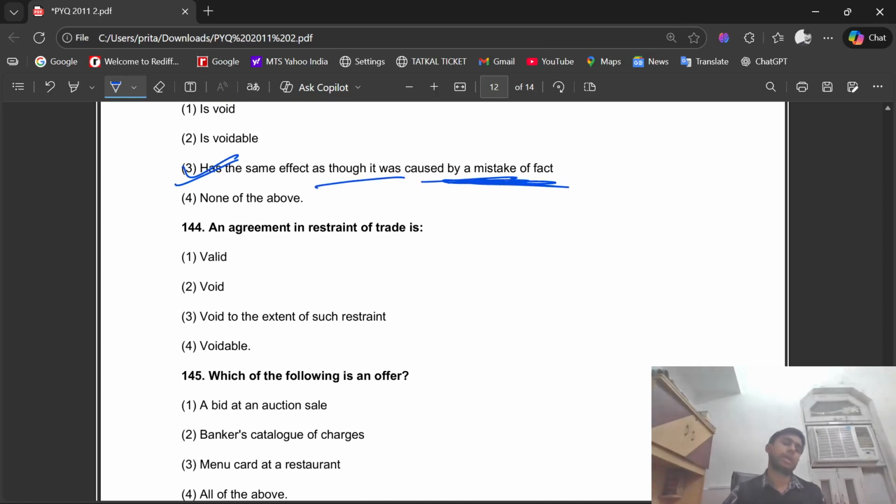Question number 144. An agreement in restraint of trade is void to the extent of such restraint.